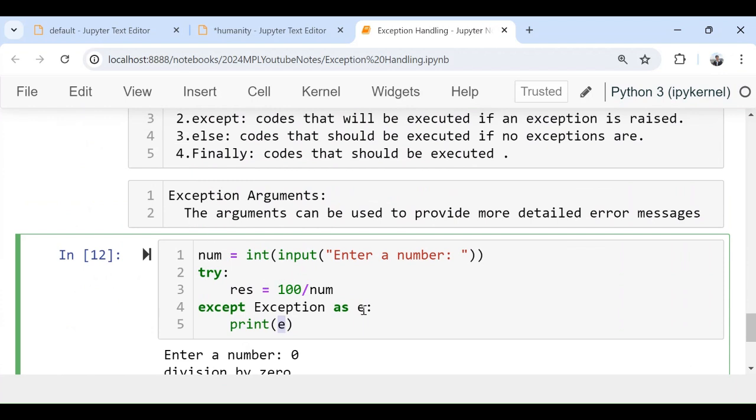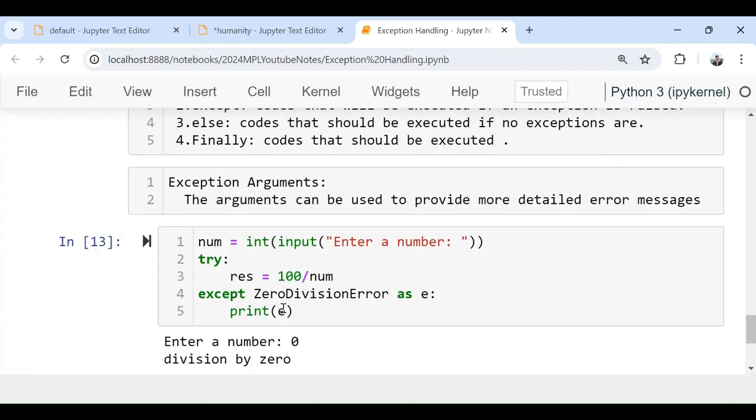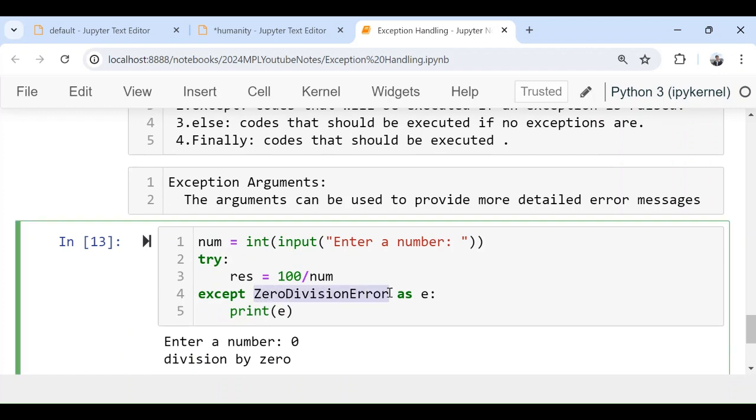This is called the exception argument. So we can give an exception argument. Here I can give zero division error also, there is no issue with that. Now if I run it, the same thing will happen. It means that if you want to print this, later on inside the program, the zero division error will be called E. I'm printing E. It's just saying that this error or this exception has occurred. If you want to specialize it, you will say zero division error.